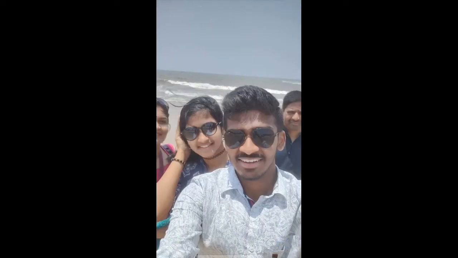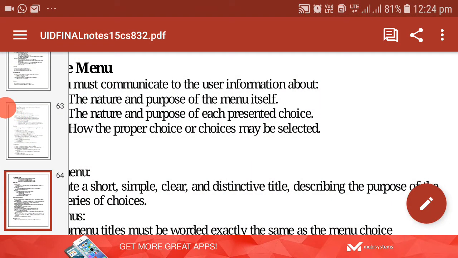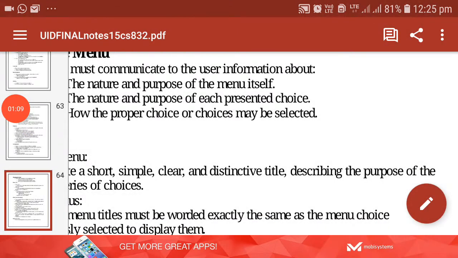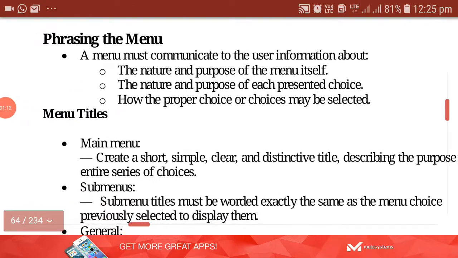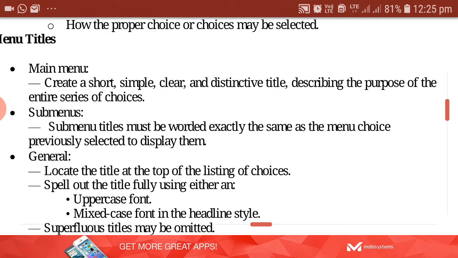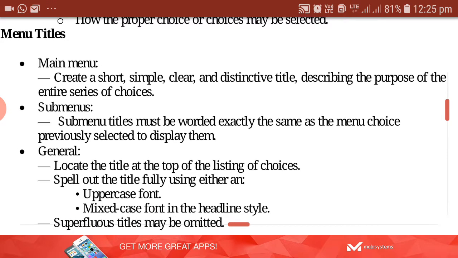Then submenus: the submenu title must also be worded exactly the same way as the menu choice previously selected to display them.